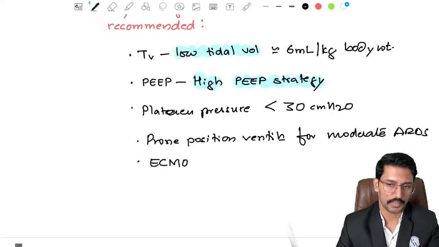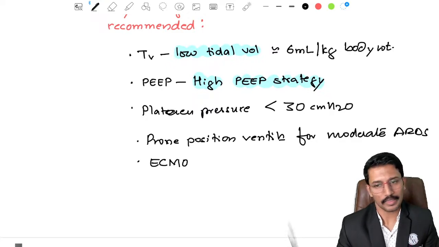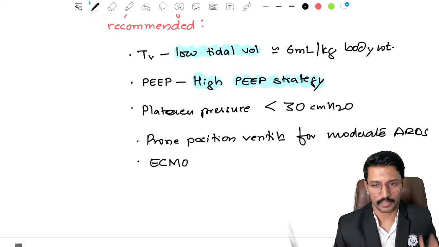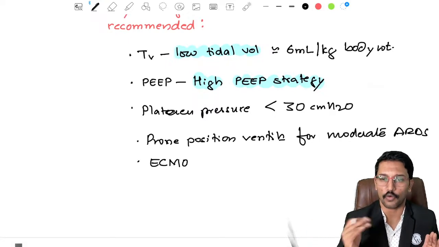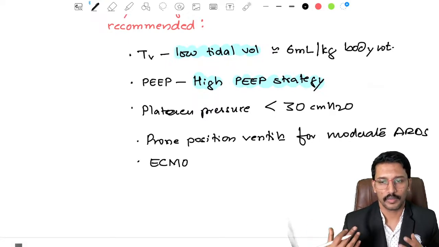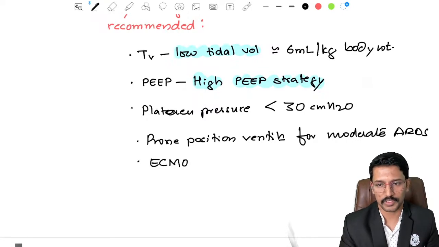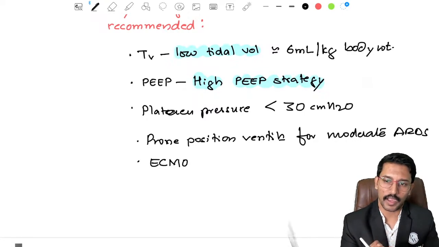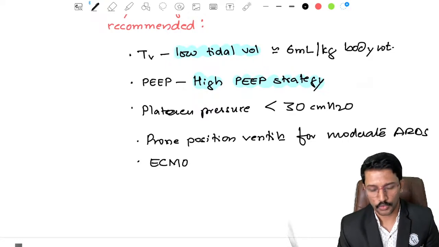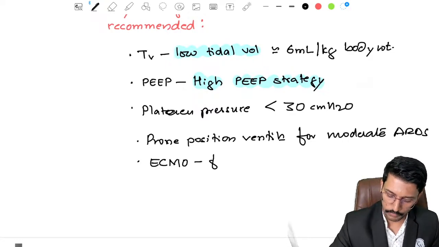Extracorporeal membrane oxygenation. If the lung is not able to put oxygen into the blood, we will directly put the oxygen into the blood. That's the basic thing. ECMO means extracorporeal membrane oxygenation. Blood goes through a machine just like a dialysis machine, and when the blood is traveling through the machine, we add oxygen to it and then it goes back to the human body. So this is recommended for severe ARDS.